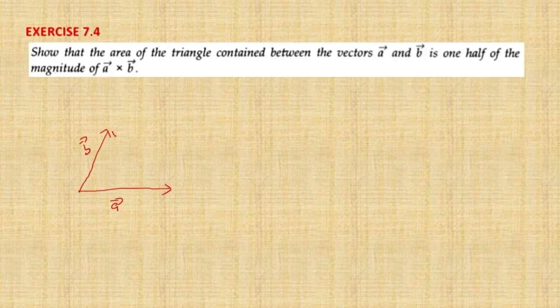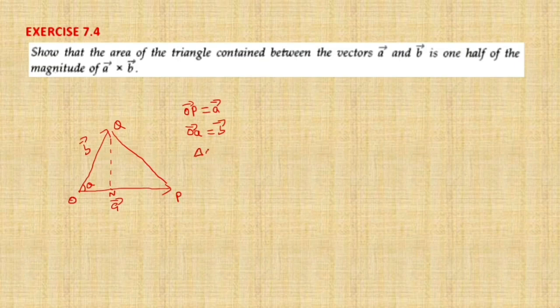If you construct a triangle with the given two vectors A and B, we can say this is triangle OPQ, where vector OP is equal to vector A, and vector OQ is equal to vector B. Now draw a perpendicular from Q towards OP and name the foot N. Now this is the angle theta. Theta is the angle between vector A and vector B.